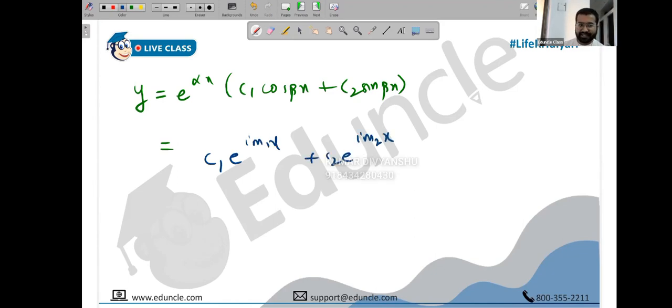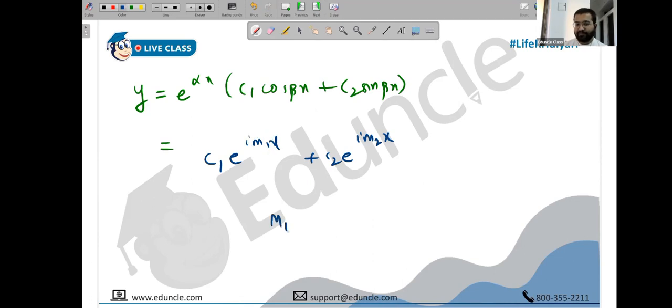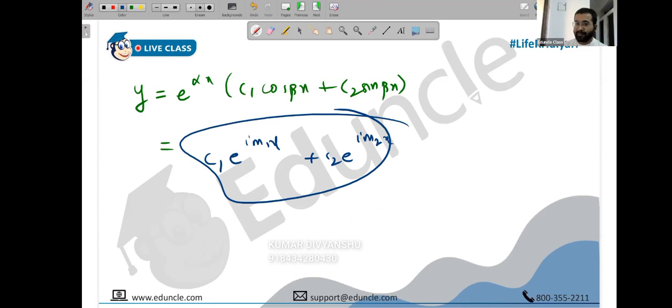Since I started teaching this, students would come up with the question: sir, why does this other wave function exist? The problem was, M1 is alpha plus beta i and M2 is alpha minus beta i. If you substitute it here using Euler's theorem, the numerator terms were not matching, e raised to i theta being cos theta plus i sin theta. Then I thought, what if what I had learned is only a partial thing, and that is what turned out to be true.